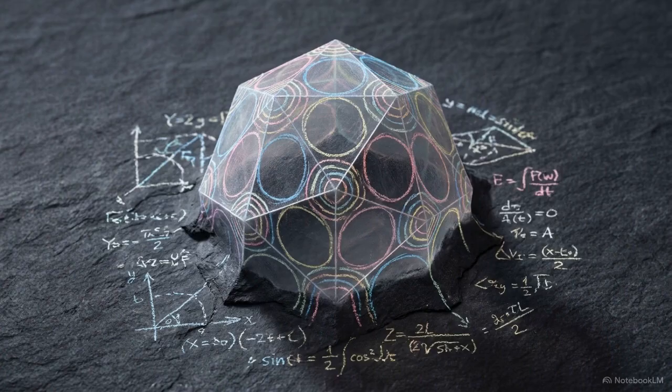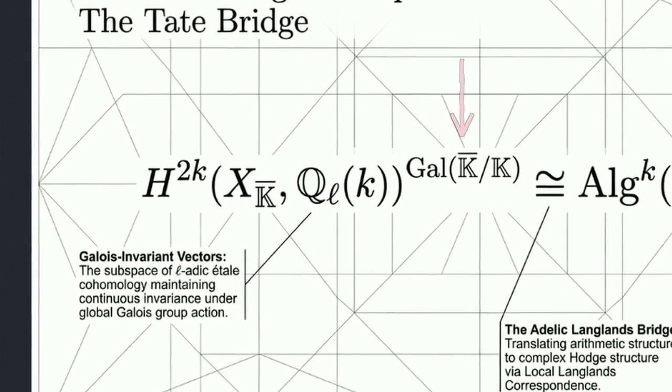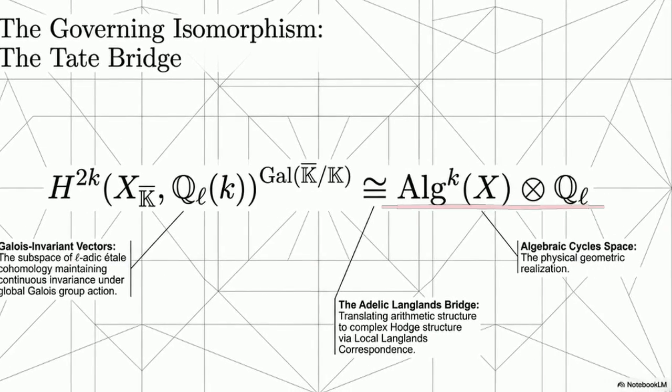The primary mathematical problem under the Hodge conjecture is locating these exact geometric algebraic cycles residing on a smooth projective complex variety, labeled X. The Tate conjecture bridges continuous geometry and discrete algebra, translating our search for algebraic cycles into finding fixed vectors. Notice the exponent on the left, the absolute global Galois group. The subspace maintaining continuous invariance maps directly to the physical space of algebraic cycles.